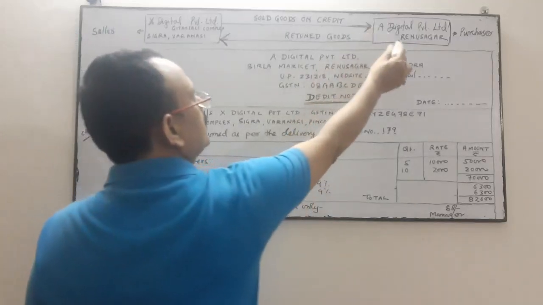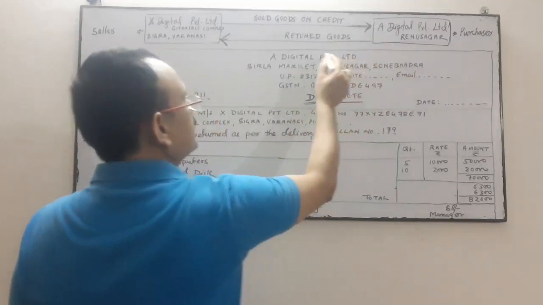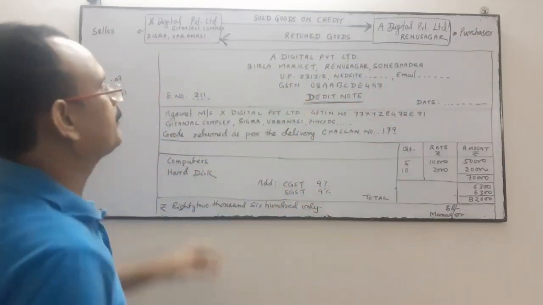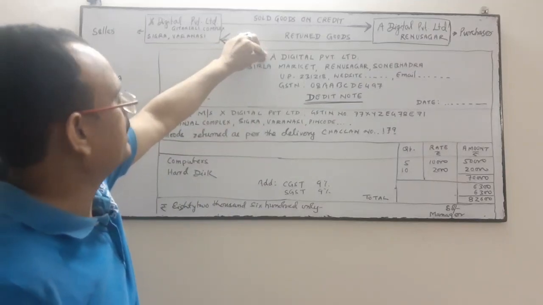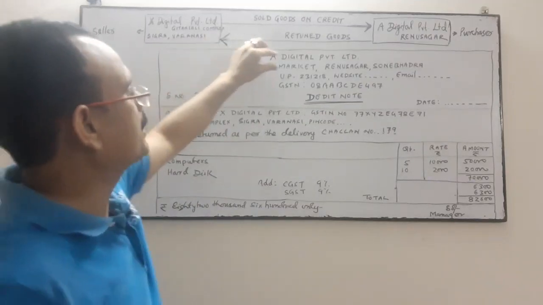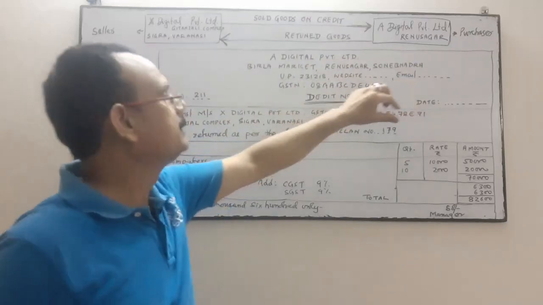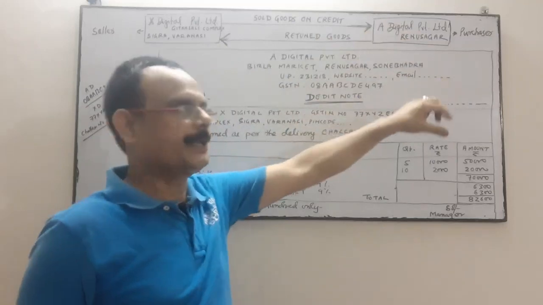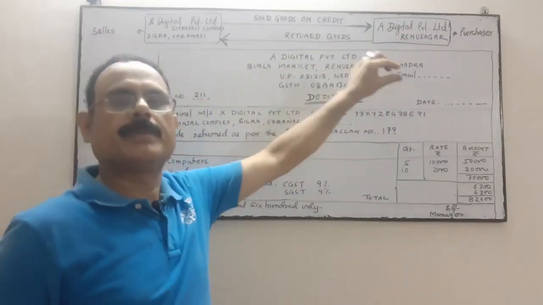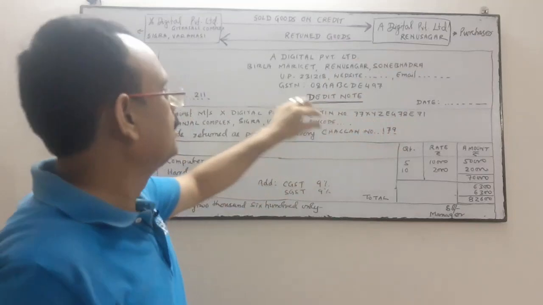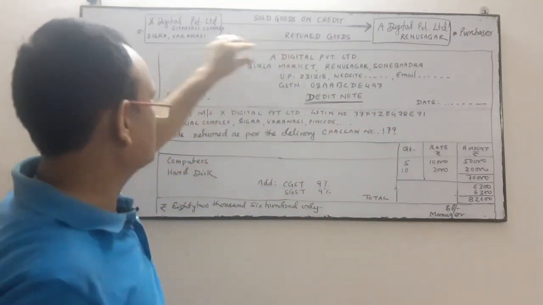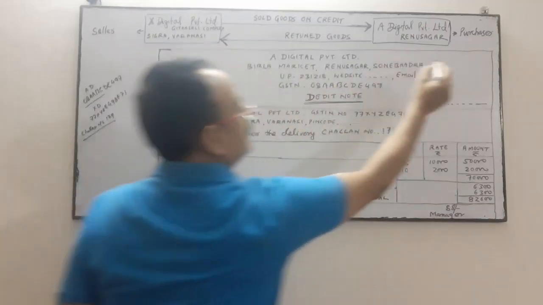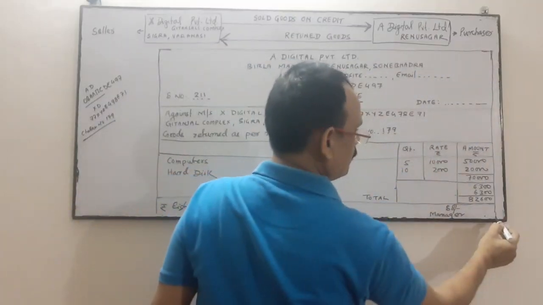So, A Digital Private Limited, first of all, in the debit note, the detailed address will be given, the name of the company, A Digital Private Limited. Suppose the location is Birla Market, Renusagar, Sonbhadra. PIN code number, website, email ID. Then GSTN number is mandatory. Thereafter it's a debit note format.